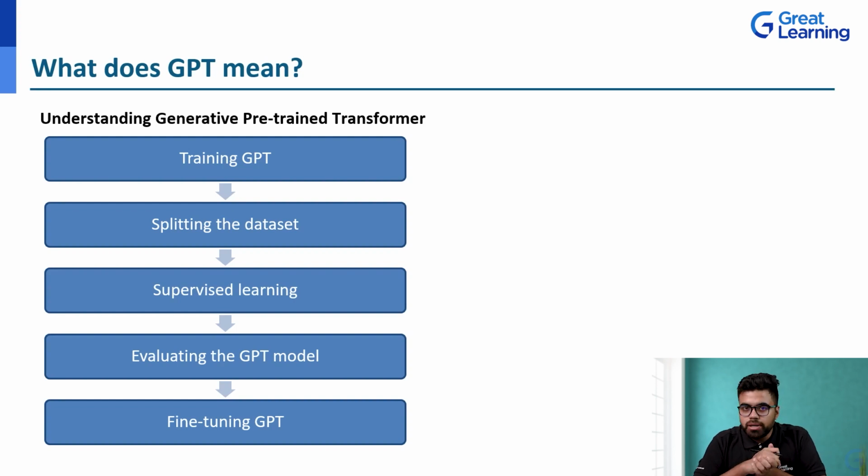In the case of GPT, the input data is a sequence of words and the output data is the next word in the sequence. This is how it learns. Then we have evaluating the GPT model. The model is evaluated on a test set. The accuracy is measured by the percentage of times the model predicts the correct word. So this is how it understands what is happening.